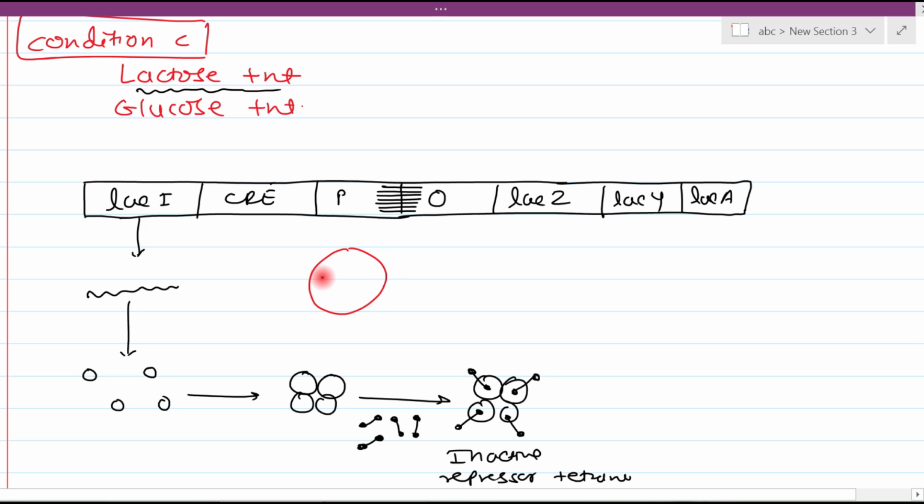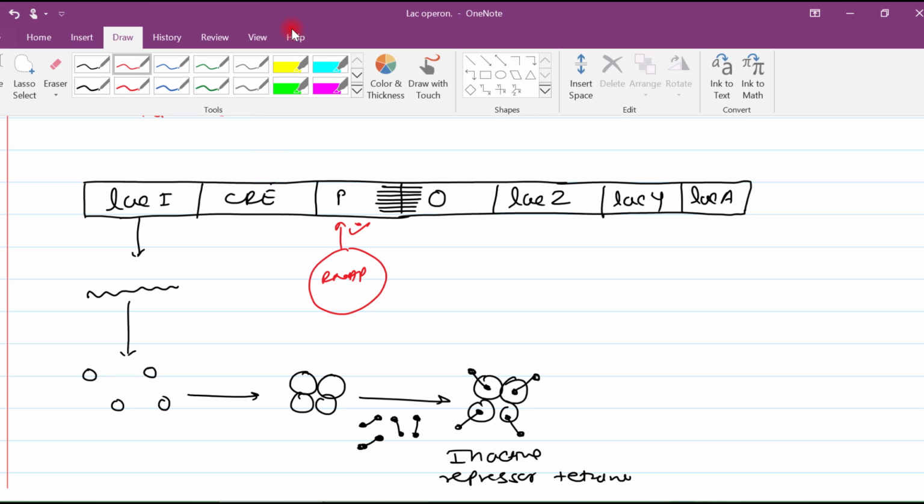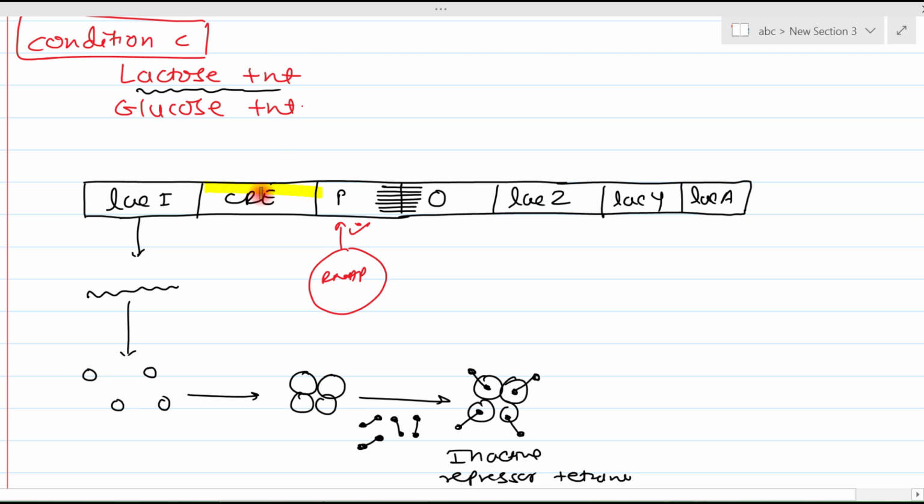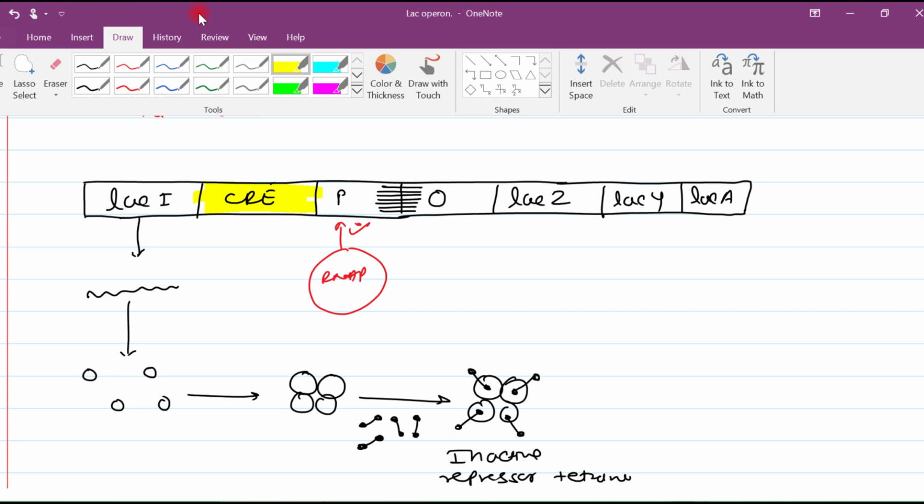So what do you think? Will RNA polymerase bind with the promoter? The answer is yes, RNA polymerase can bind with the promoter. But let's talk about the second condition. The first condition was that the operator should be free. The second condition is that the CRE element should be bound with cyclic AMP-bound CAP, the catabolic activator protein.